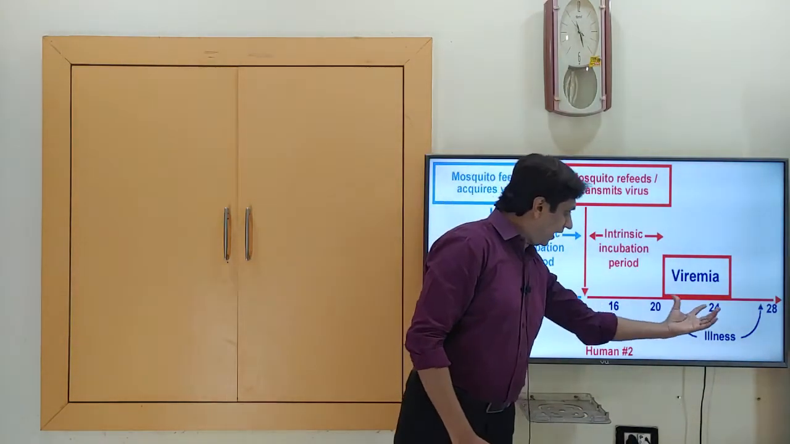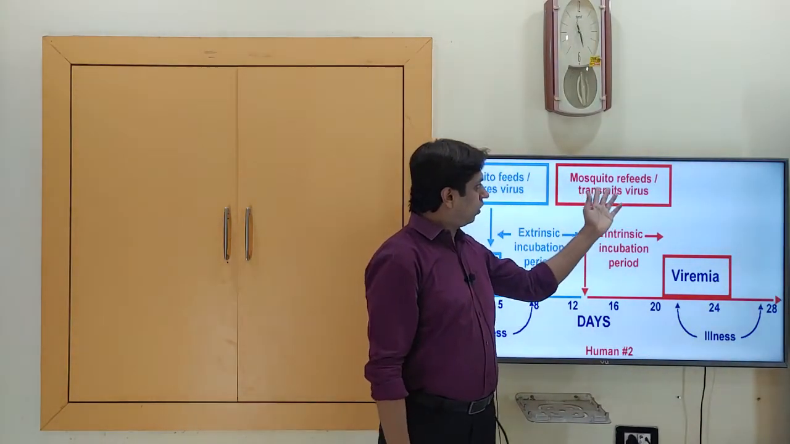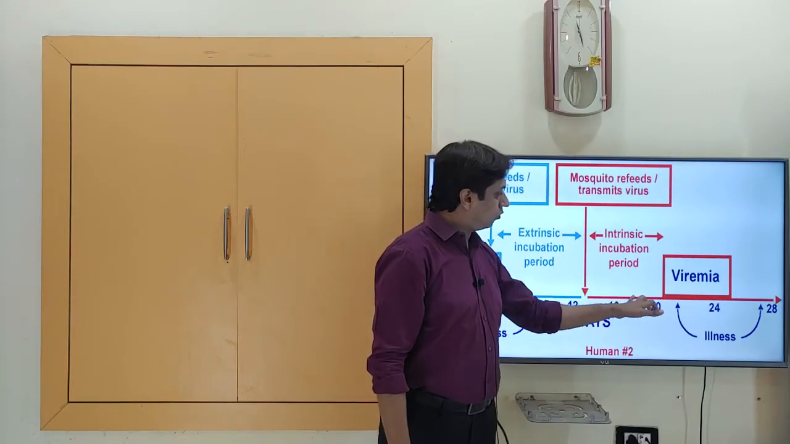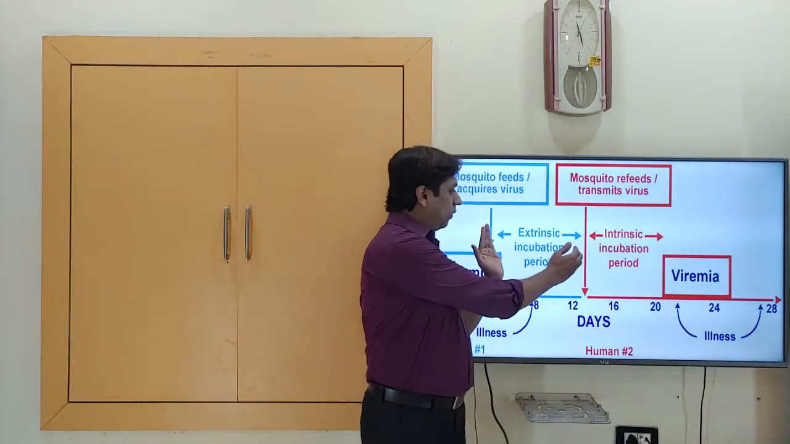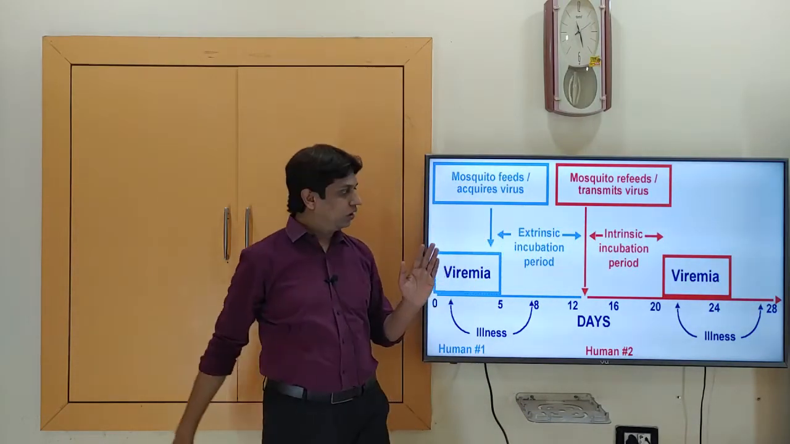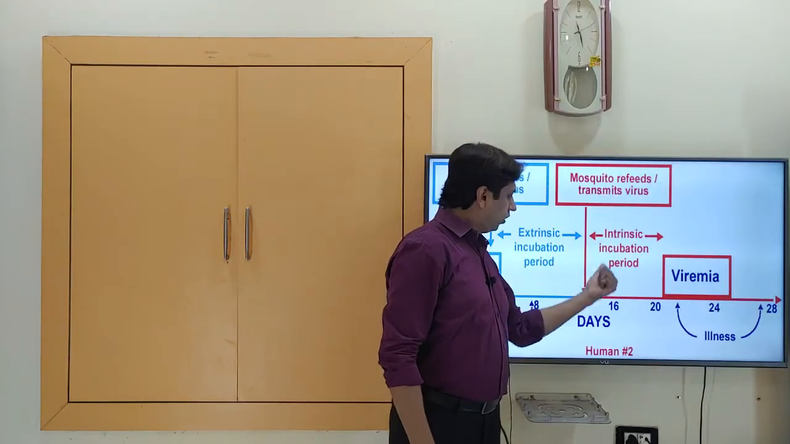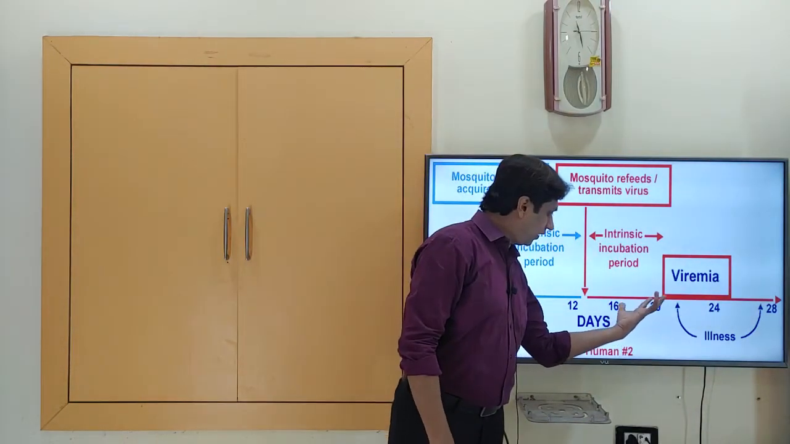Then in this red line, that is human 2, the mosquito refeeds and transmits the virus to this second human being. The extrinsic period is the period of development of the organism in the intermediate host. Then the mosquito refeeds on the second human being, which is designated here by the red line.